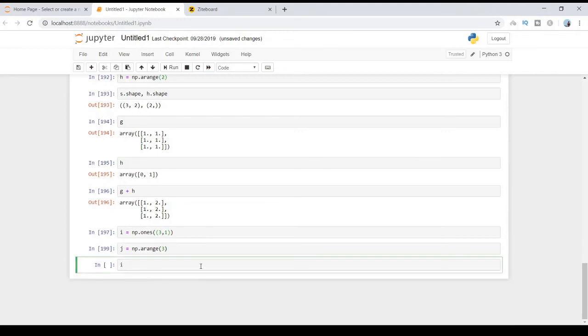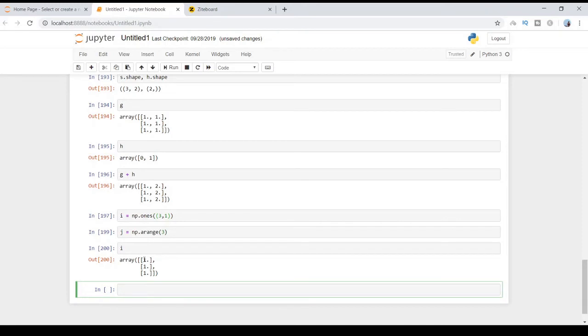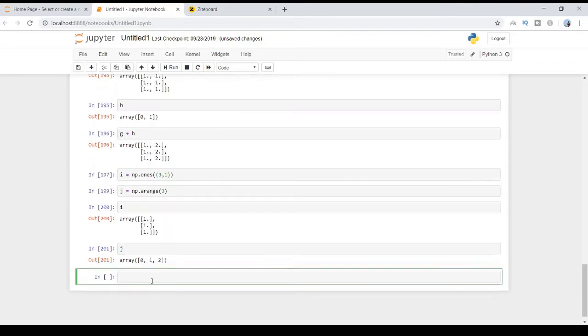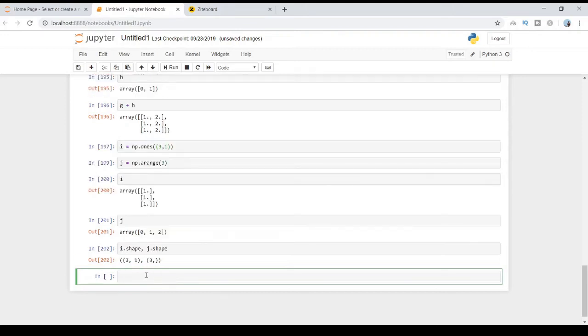So i is a two-dimensional array with 3 rows, and in j we have 3 elements, a one-dimensional array. Let me show you the shapes also, i.shape and j.shape. The first one has 3 comma 1 and the second one has only 3 elements.